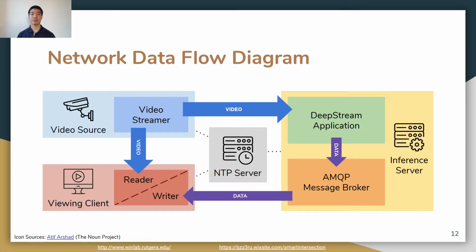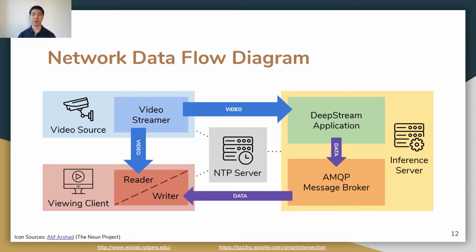This diagram is a high-level depiction of how data flows through our final system. To start off, we have footage coming in from a video source. This video gets streamed to both our inference server and our viewing client. On the inference server, video is fed into our custom DeepStream application. The output inference data is published to a message broker on the same machine. The viewing client subscribes to the data published to the broker to retrieve this output data. The client runs a multi-threaded process, more on that later, that writes the inference data to memory and combines it with the original video stream. To allow for this, the clocks of all these machines are synchronized using NTP.